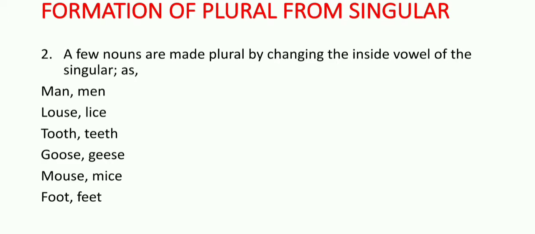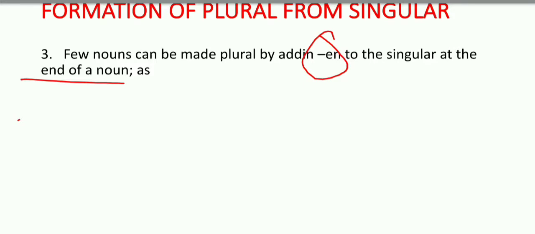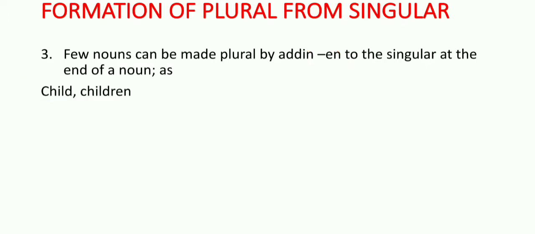Another rule is that a few nouns can be made plural by adding en to the singular, at the end of the noun. At the end of a noun, we add what? We add en to make it plural. How? Example is child.